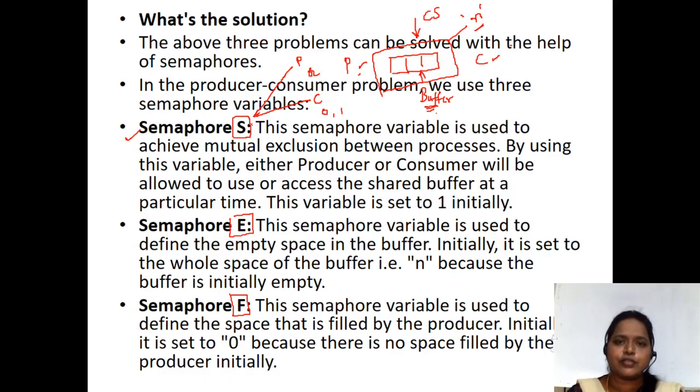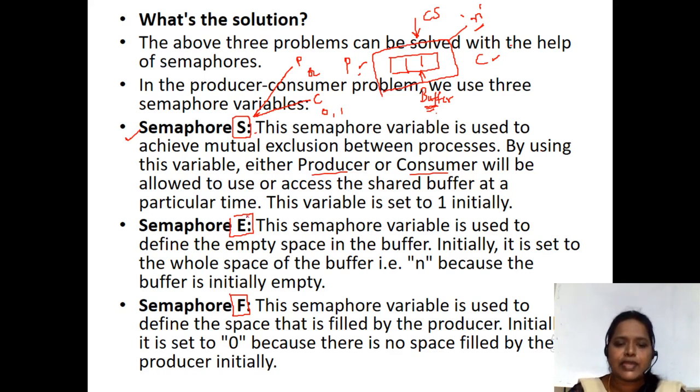So why is the S semaphore used? The S semaphore's responsibility is to check that only one is there in the critical section, either the producer or the consumer. Only one should be there in the critical section. That is the task of the semaphore S. The semaphore variable is used to achieve mutual exclusion. The name itself indicates only one process should be allowed into the critical section. By using this variable, either the producer or the consumer will be allowed to access this buffer. We give permission to the producer or to the consumer one at a time, and that responsibility is given to the semaphore S.